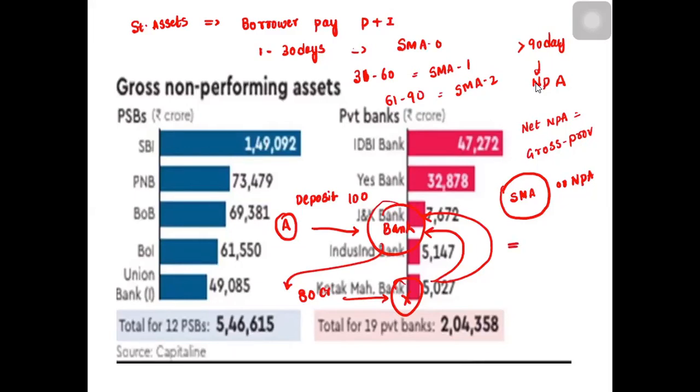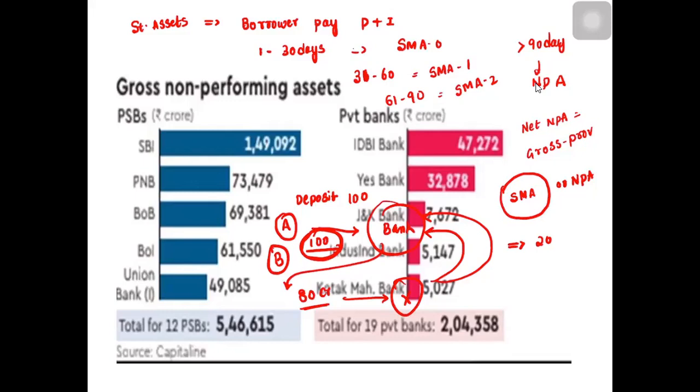Simply, out of this 80 crores, whenever the bank gets deposits, suppose B is depositing 100 crores again, the bank cannot lend the whole amount. Out of the 80 crores, 20%, or whatever might be prescribed, so 10%, 20%, 30% of these new deposits has to be kept with the bank, and the bank cannot lend it. That is called provisioning. Whenever a default takes place or the borrower is not paying the principal or interest, at that time the bank has to go for provisioning.